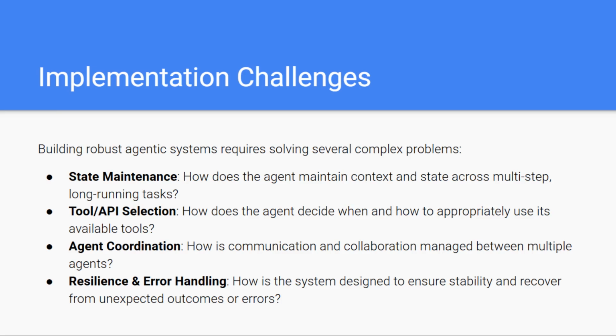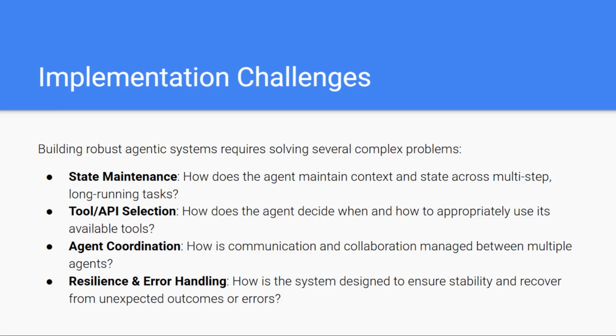While agentic systems are powerful, building them comes with a unique set of challenges. These systems don't just execute commands, they think, adapt, and coordinate. And that level of sophistication requires solving several difficult engineering problems. One major challenge is state maintenance. Systems often handle long-running multi-step tasks. To do this effectively, they must remember past choices, track ongoing progress, and maintain context over time. Designing this memory layer, especially when tasks span minutes, hours, or multiple user sessions, is far from trivial.